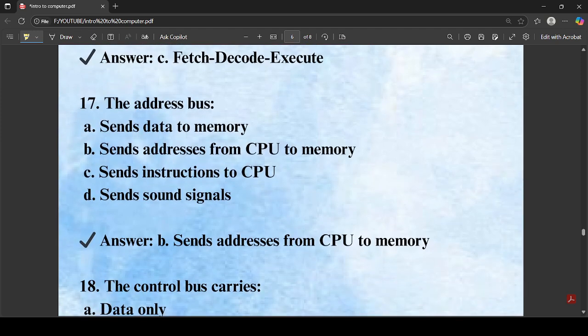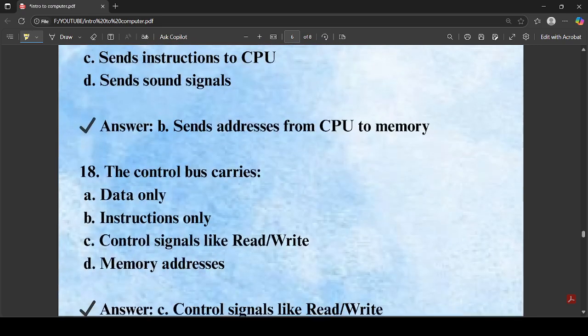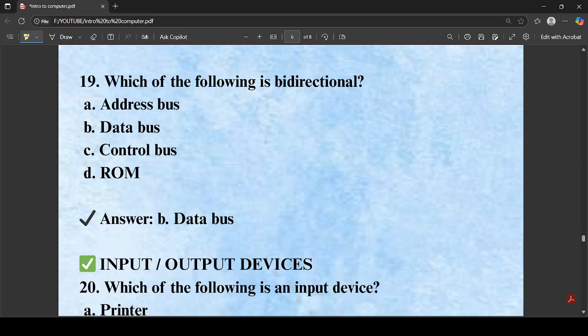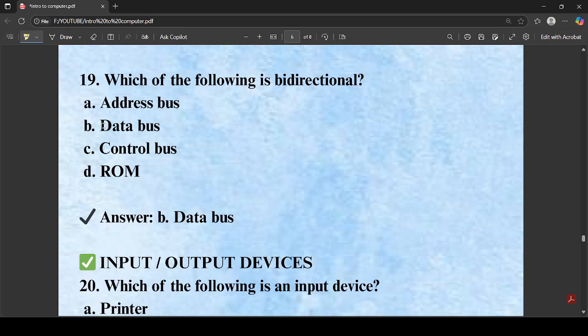The address bus sends addresses from the CPU to memory. The address bus is a unidirectional bus. Next question: the control bus carries the control signals like read and write. Which of the following is bidirectional? The data bus is a bidirectional bus. If the question asked which is unidirectional, it would have been the address bus.